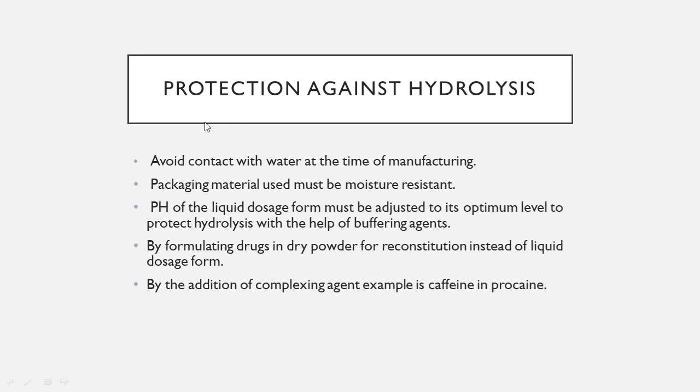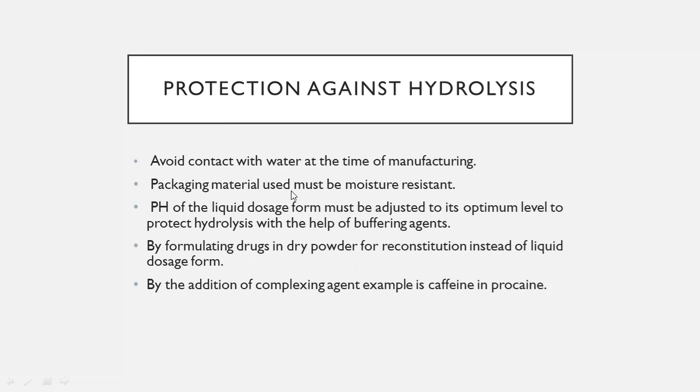First, how can we protect our drug against hydrolysis? By avoiding contact with water at the time of manufacturing. If you know that your drug is prone to hydrolysis, whenever you formulate that drug, you will have to take care of the water content, or the moisture and humidity, of the area.